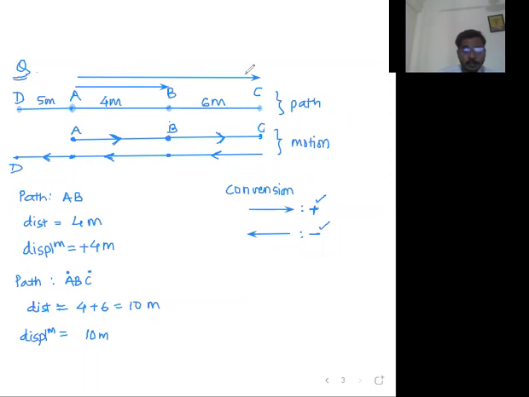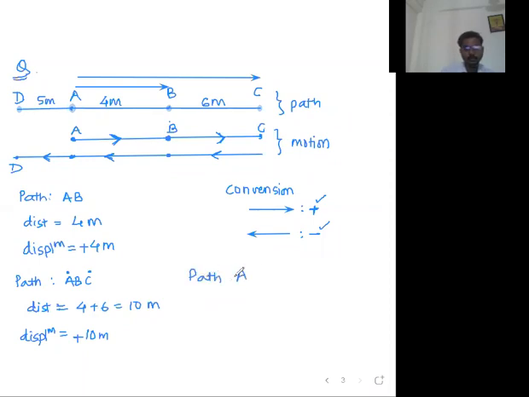And sir, this displacement is in the rightward direction. Initial point is A, final point is C. The displacement is in rightward direction. So we will take that displacement as positive. So that's how we will get the distance and displacement for the path ABC. Now let me take the next path.